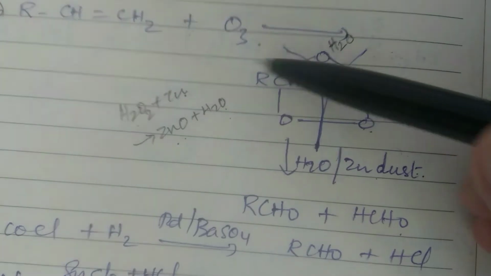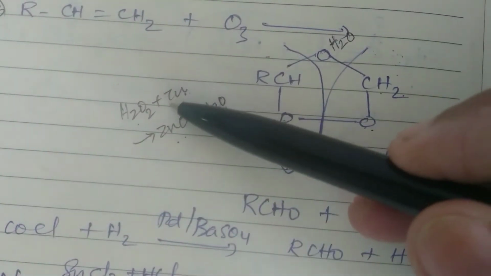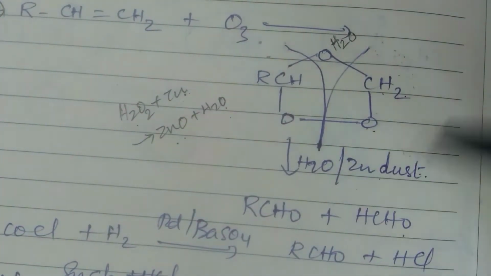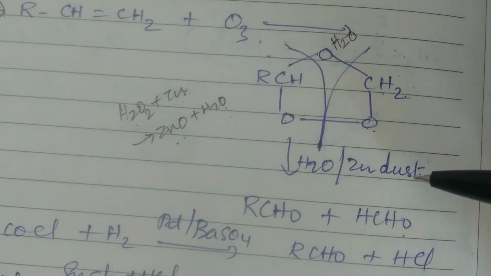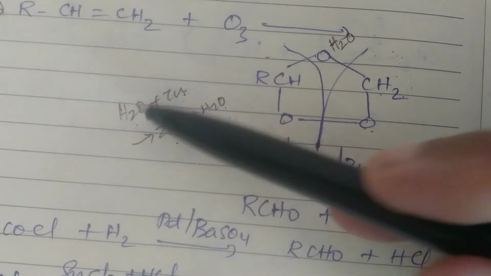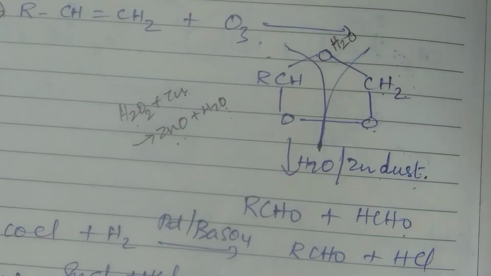Because it has been converted into water, it cannot show its action in the presence of zinc. So this is what is called reductive ozonolysis: zinc acting as a reducing agent, reducing hydrogen peroxide to water. That is why it is called reductive ozonolysis.